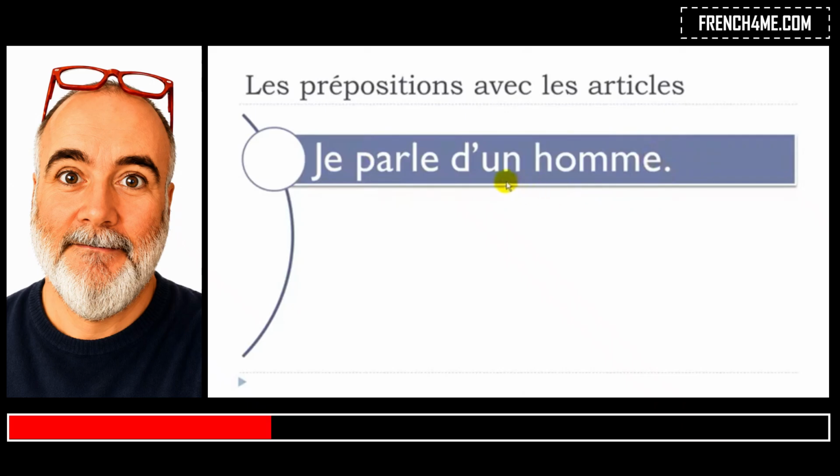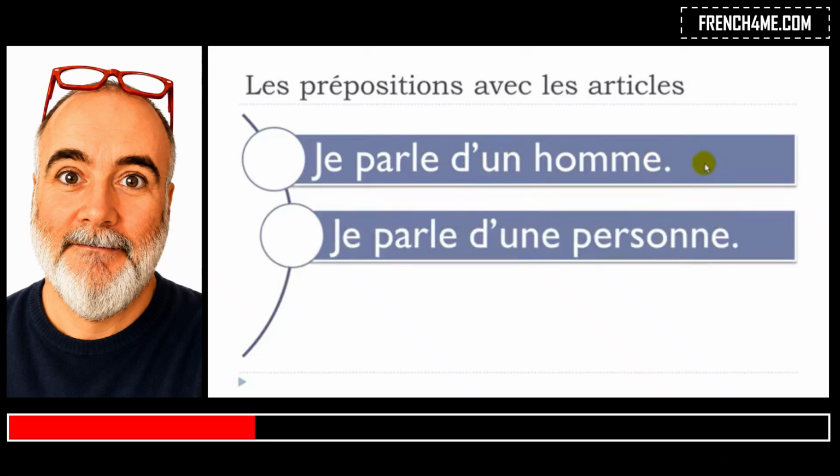But then the thing is that no major modification will be done because you just keep your de, well, the e needs to disappear, but then still you've got your article, okay. Je parle d'une personne, okay, une personne, a person. Je parle d'une personne. So exactly the same thing here. Nothing major happens, only this e disappears, and that's the only thing that you should remember to do if you want to combine the two, all right.